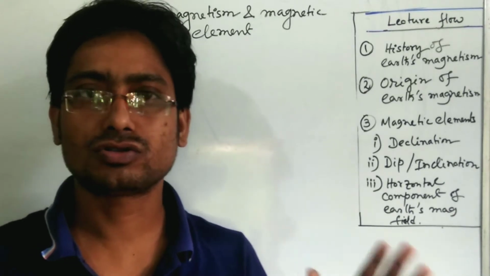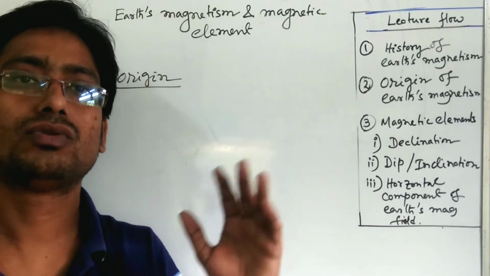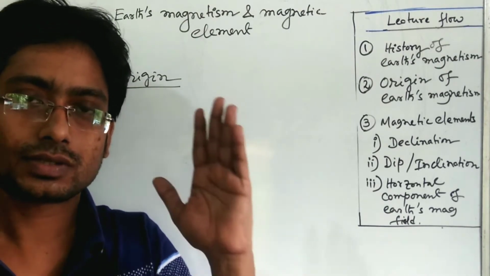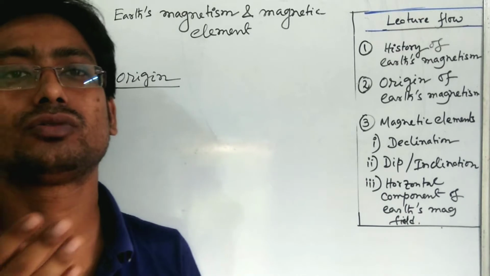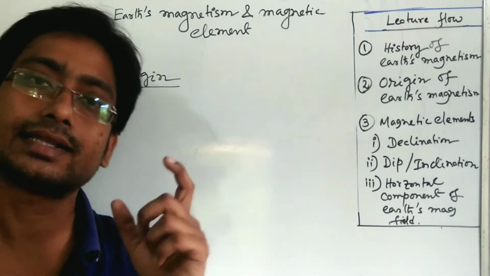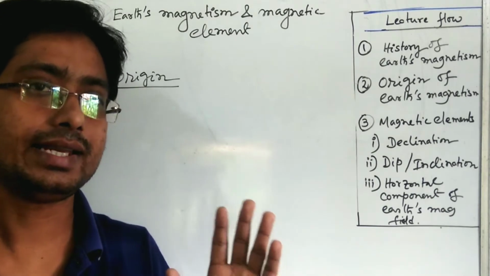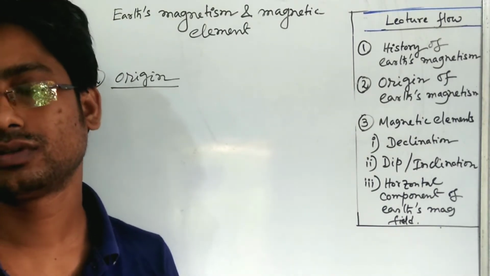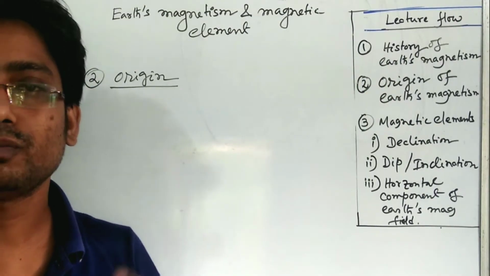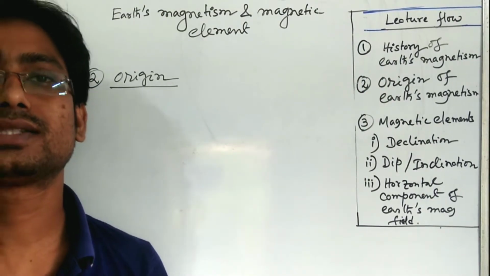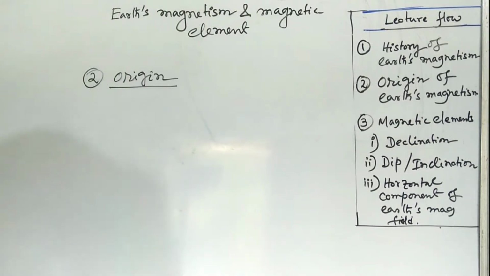Now you can also understand earth magnetism by hanging or suspending a bar magnet. If you just hang it, you can see it will rotate, and after some time it will come back to the rest position, and at that time it will align itself in a particular north-south direction. Any other direction it will not choose. So that is the evidence of earth magnetism. Now, where is earth magnetism coming from? That is our subtopic, under origin.